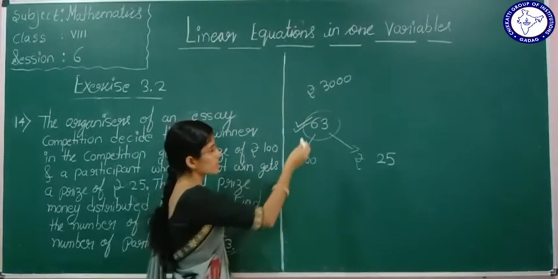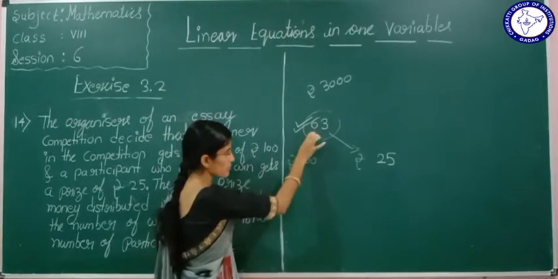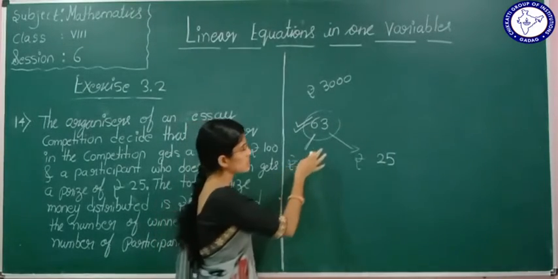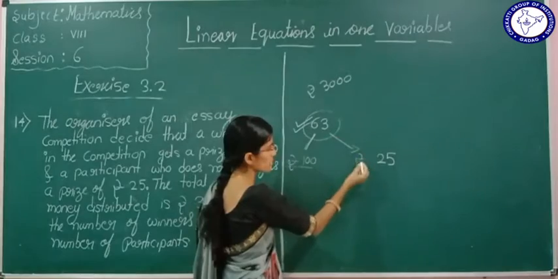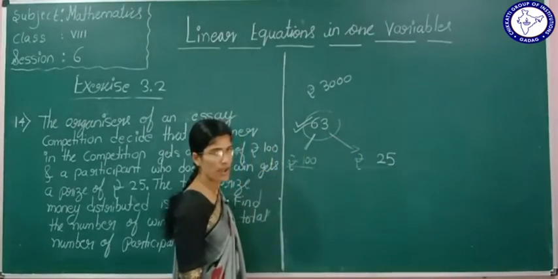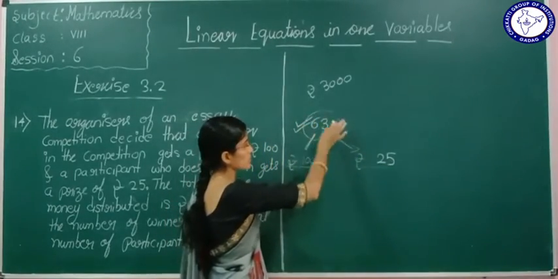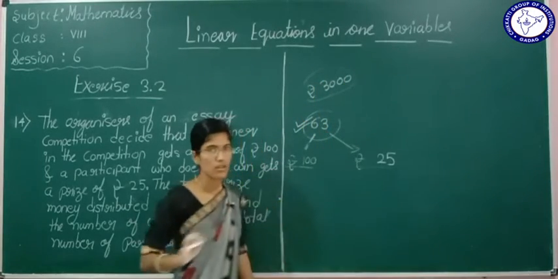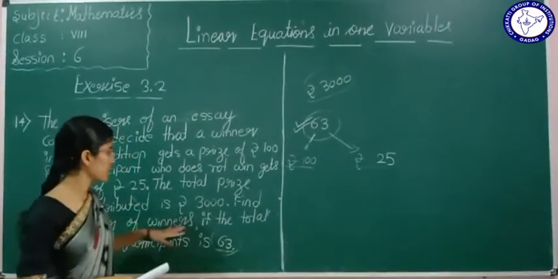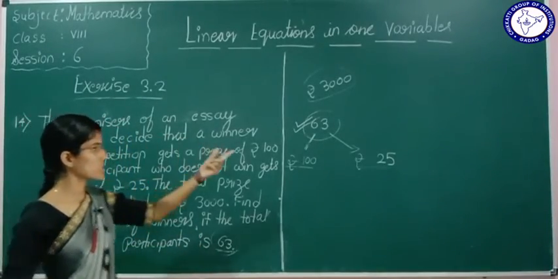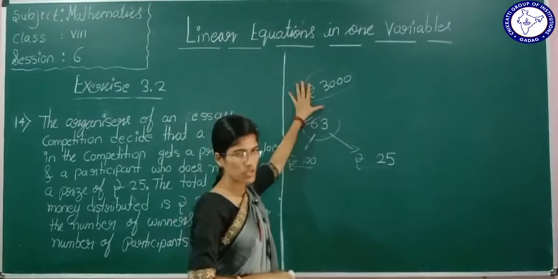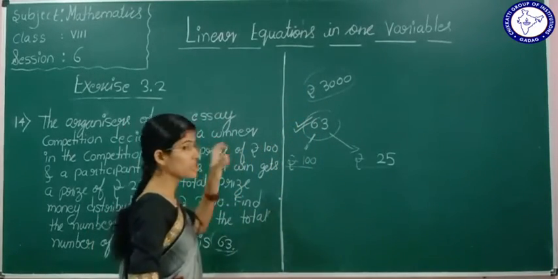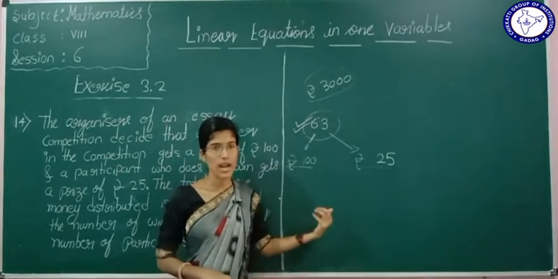For these 63 members, those who win in the competition get a prize of rupees 100, and those who don't win get rupees 25. The total amount distributed for 63 students is 3000. From this data we have to find the number of winners. How many students won the essay competition, we have to find out.